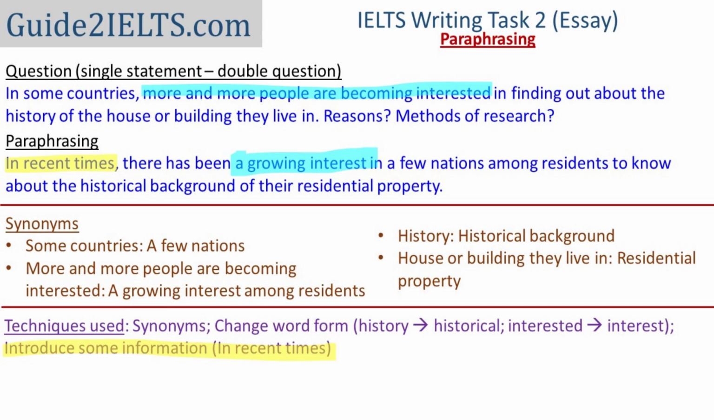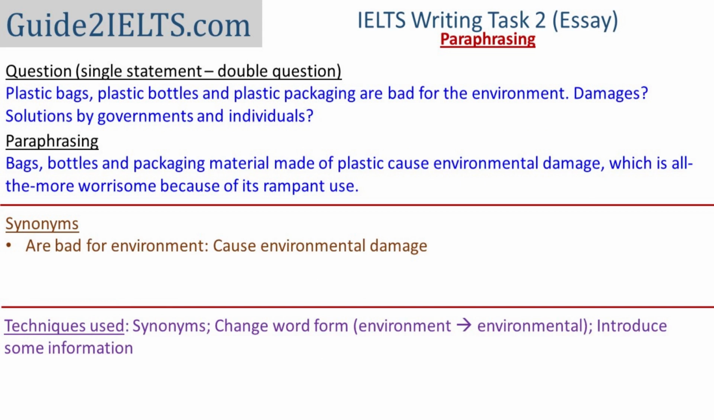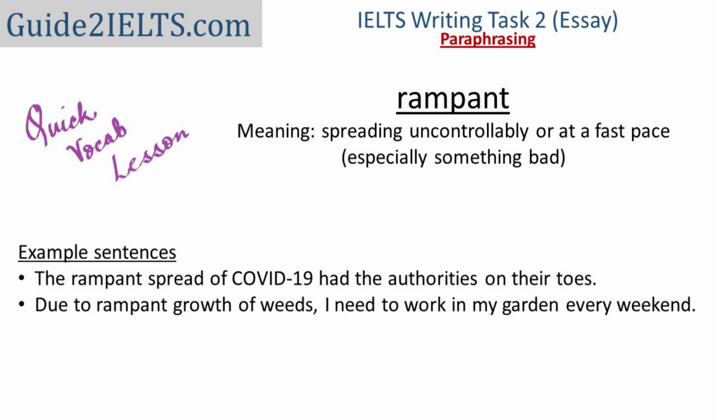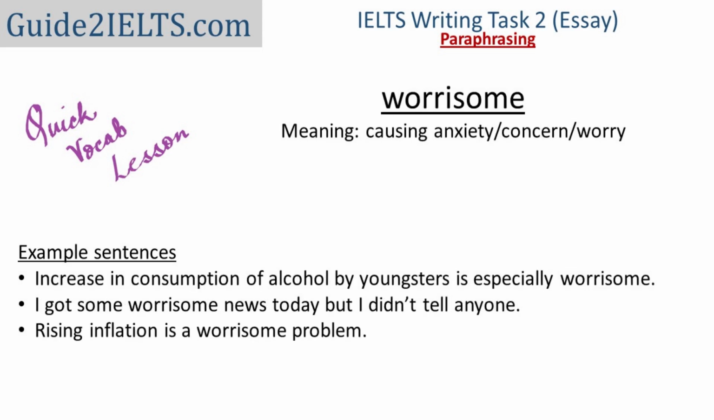To practice this technique, we go back to the question about plastics. In this case, I've paraphrased the question as, bags, bottles, and packaging material made of plastic cause environmental damage, which is all the more worrisome because of its rampant use. So because I know that plastic is used a lot, I've introduced this information. Rampant refers to something that is spreading uncontrollably, and it usually refers to something negative. Worrisome means something that causes worry.